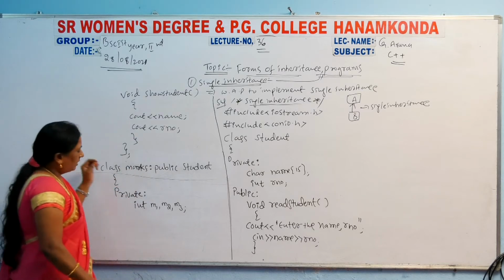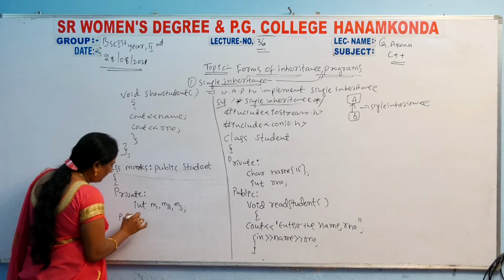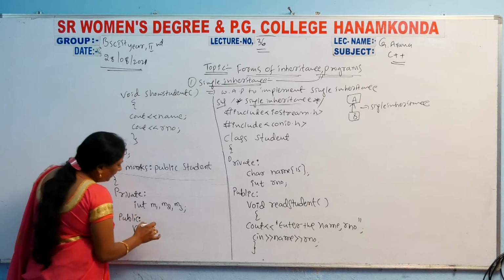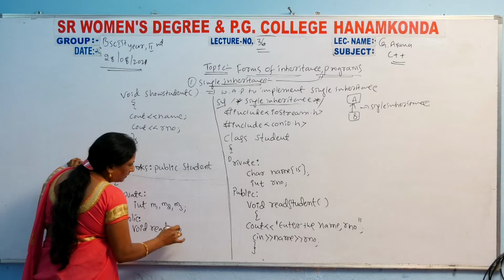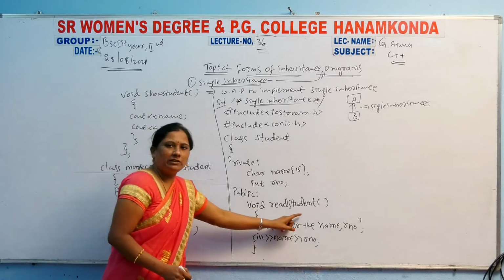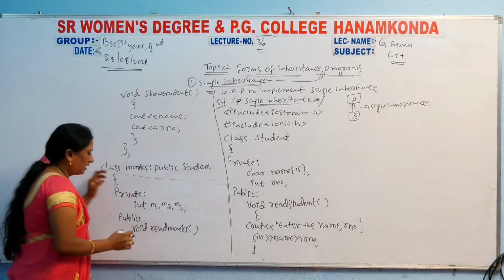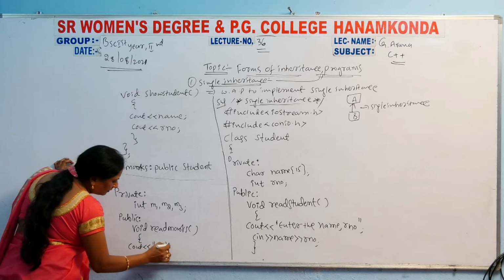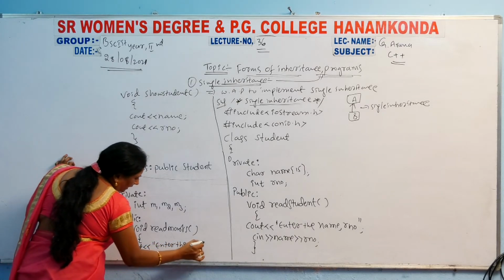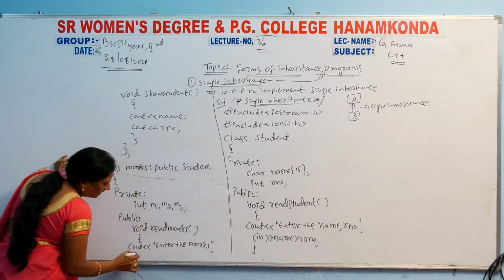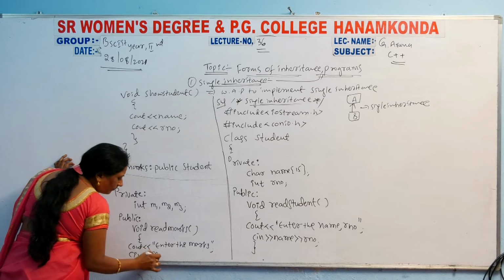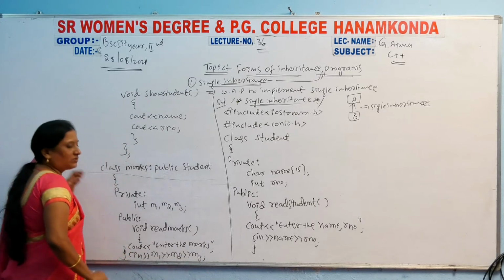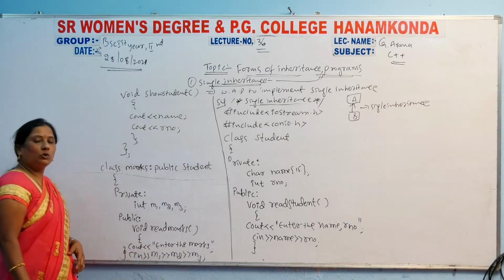Then the public access specifier. Here you have to use one method, void read marks, the same as read student details in the base class. In it: cout, enter the marks. Cin, the marks of the three subjects: m1, m2, m3. After the three subjects, close will be there.